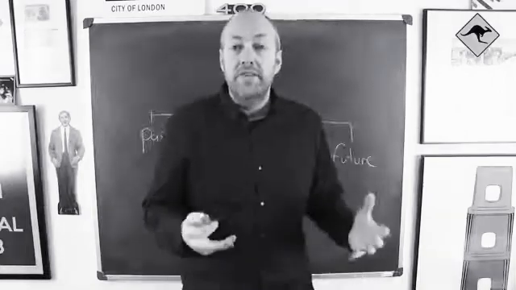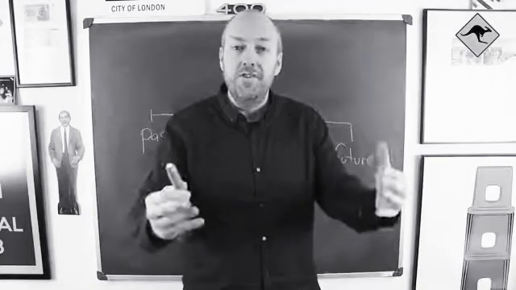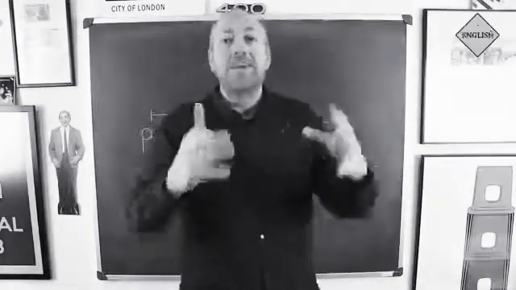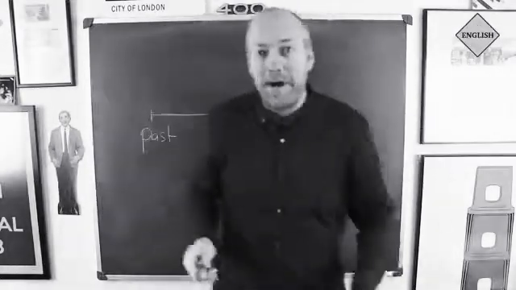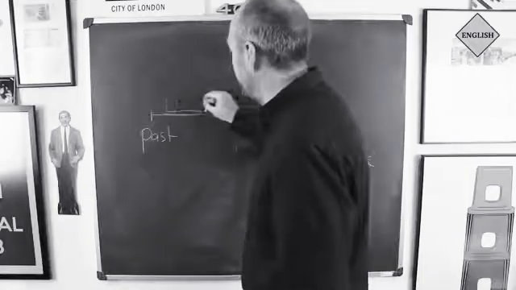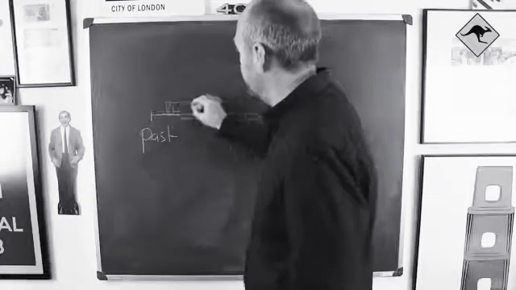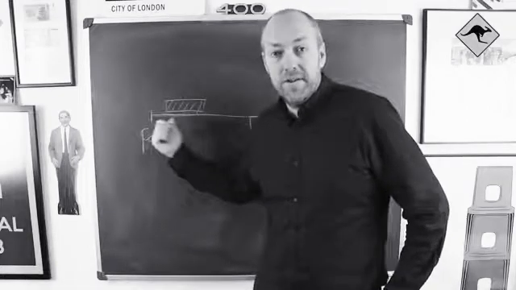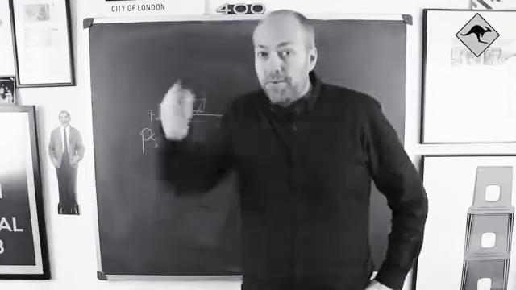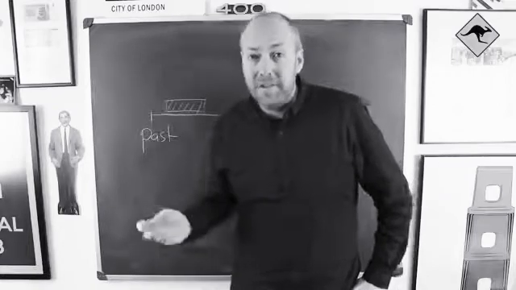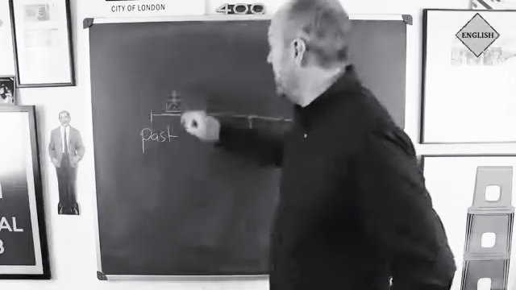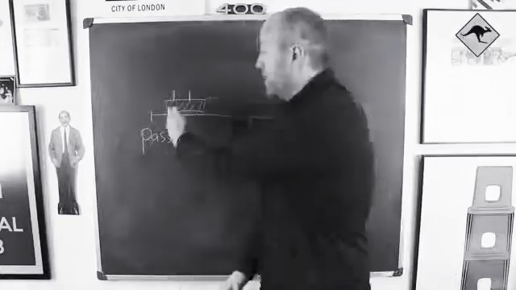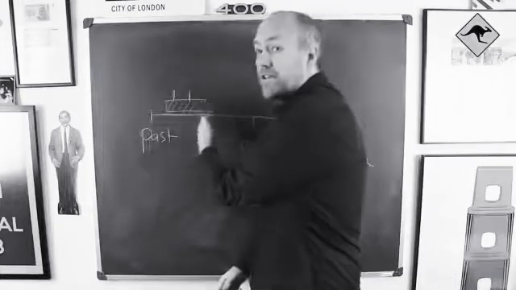The next one is past continuous. And we know that the past continuous is a period of time in the past, right? Okay? Inside this past continuous, we could put specific moments in the past simple. Here and here. Okay? So for example, past continuous.